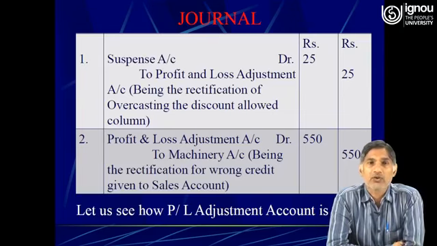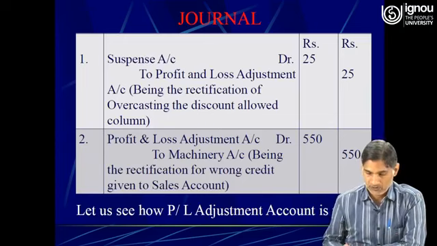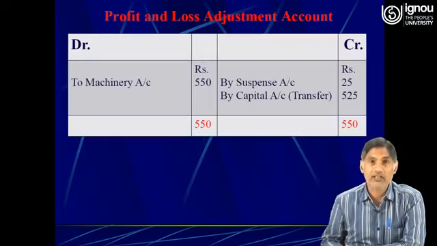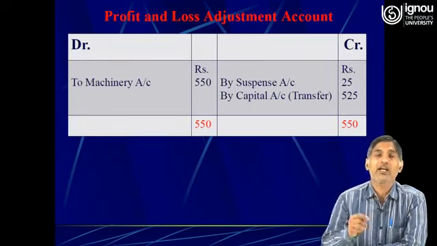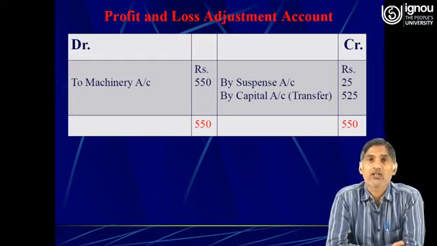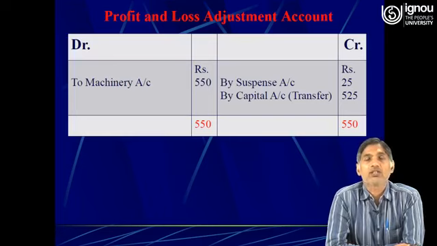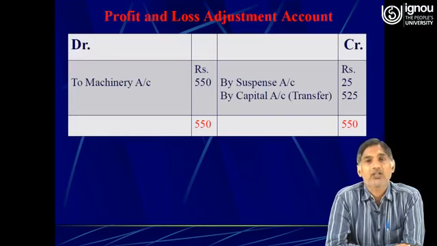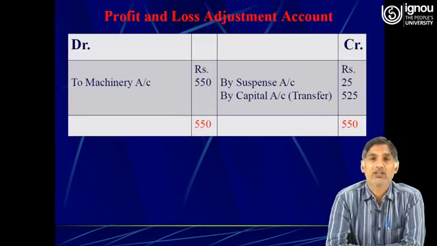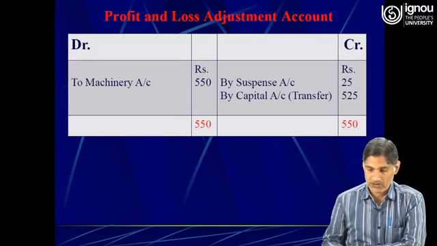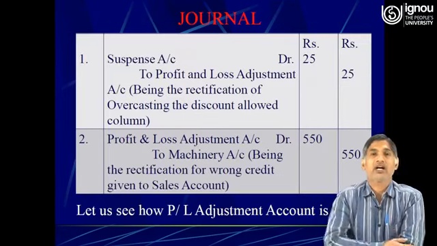Therefore in the profit and loss adjustment account, on the debit side, to machinery 550, and on the credit side, by suspense account 25. The amount 525 will be transferred to the capital account. So the total of both sides of the profit and loss adjustment account is 550 on the debit side and 550 on the credit side. This is how the entries are made.